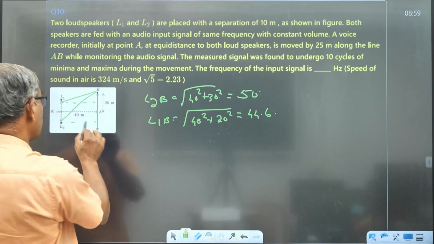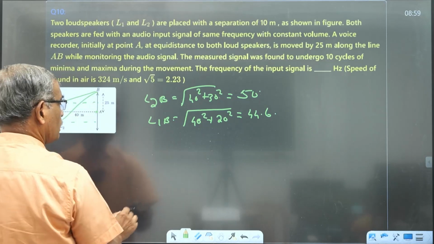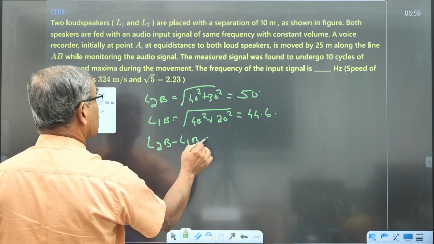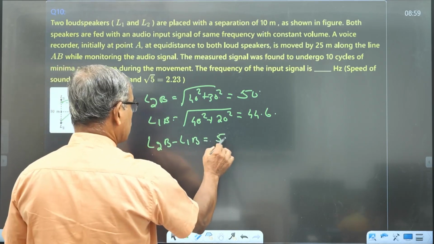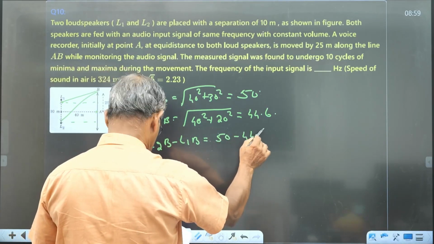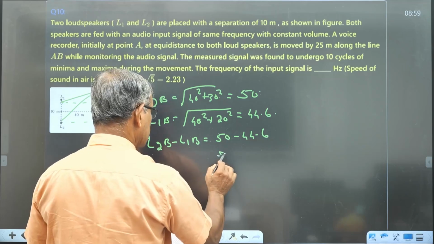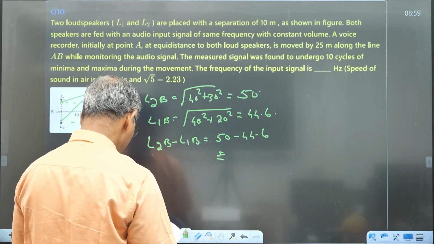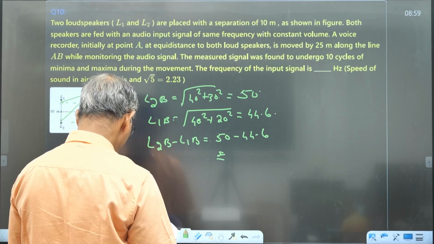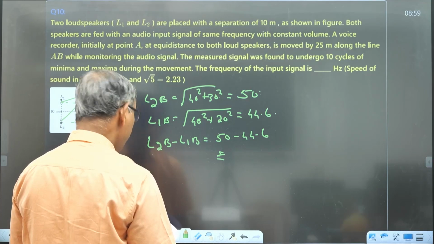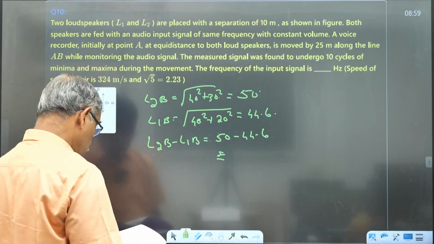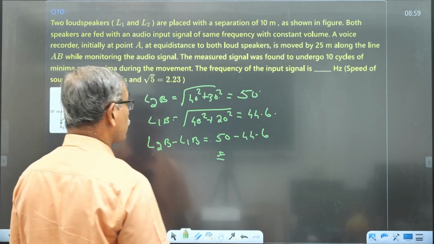Therefore, what is the path difference? Path difference is equal to L2B minus L1B, which is 50 minus 44.6. That calculation gives you 5.4, that is equal to 0.54.